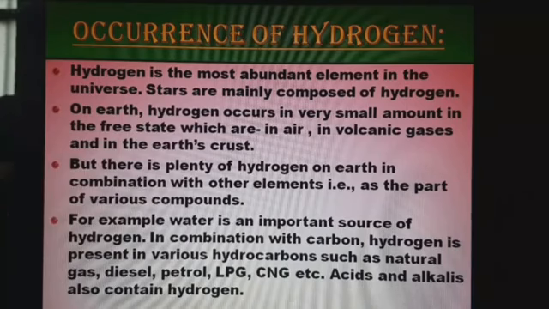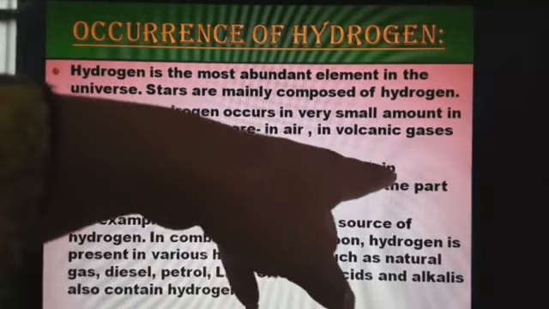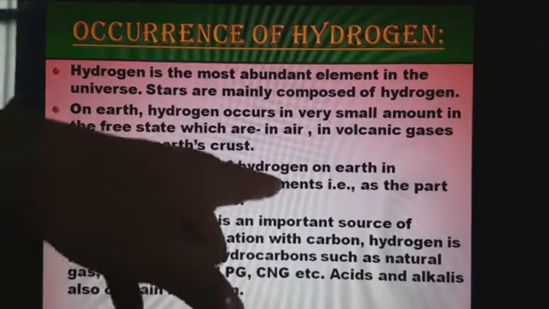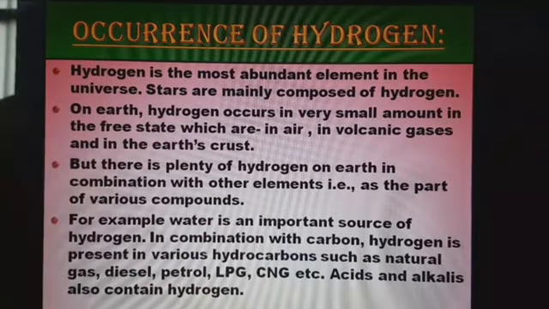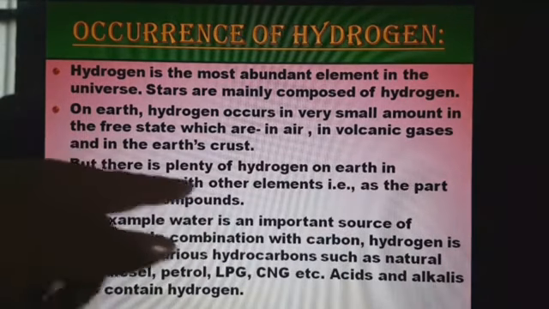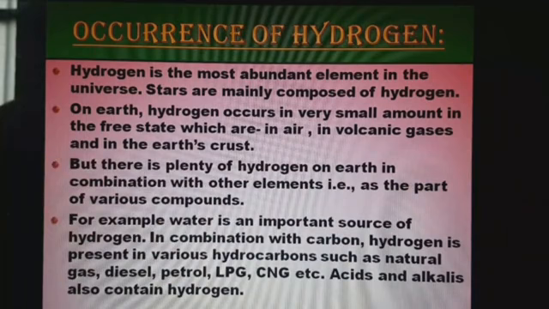But there is plenty of hydrogen on earth in combination with other elements. It is found in the combined state in plenty as part of various compounds.